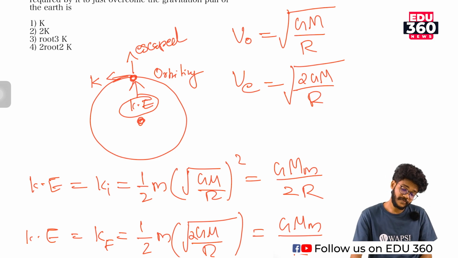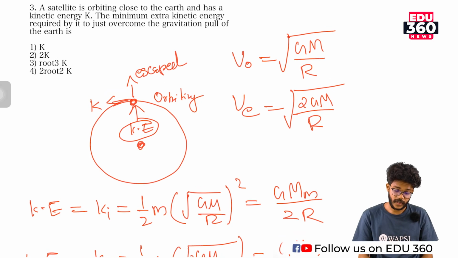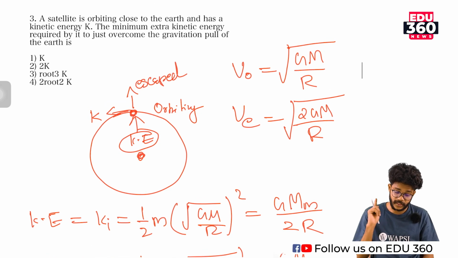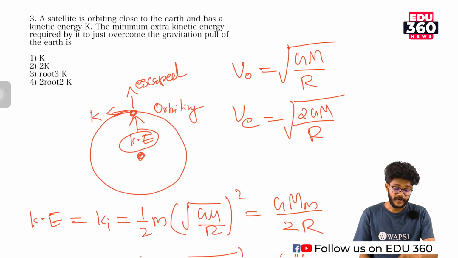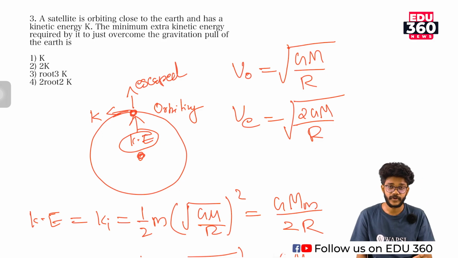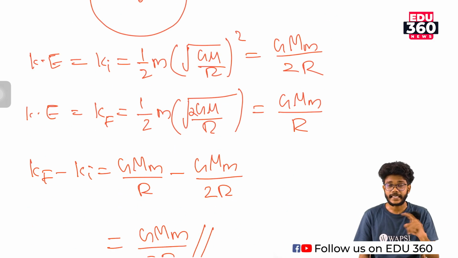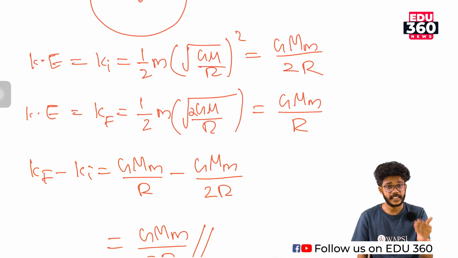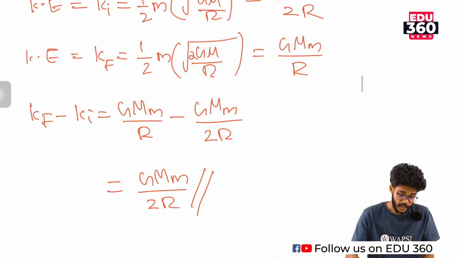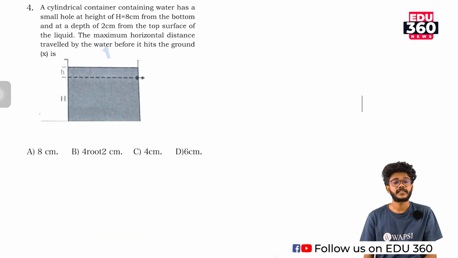Okay, so then we want to compare that energy. Okay, this is the structure. You can see on the board, this is the structure of the earth and the satellite which is revolving around the earth. Okay, so we need to consider the orbital velocity and escape velocity. Then we want to transform that into kinetic energy and compare the kinetic energies, not the velocities. Okay, so we can move to the next problem.